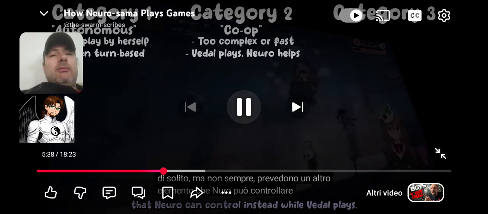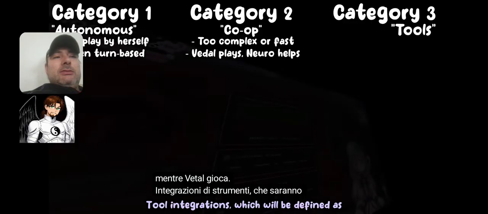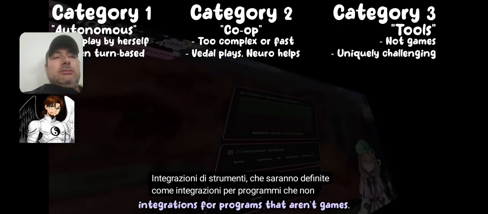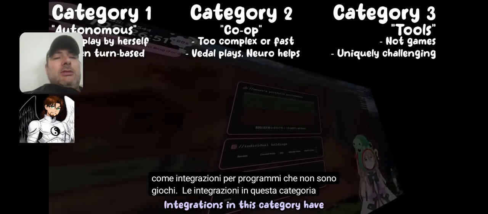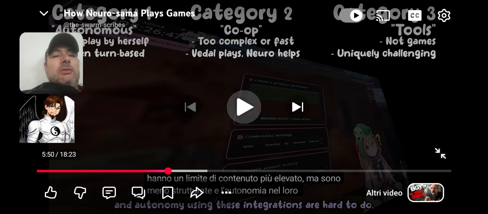Like Hollow Knight, where Neuro has control instead while Vedal plays. Tool integrations, which will be defined as integrations for programs that aren't games. Integrations in this category have a higher content ceiling but have less structure and autonomy, like Neuro drawing, when she can draw.